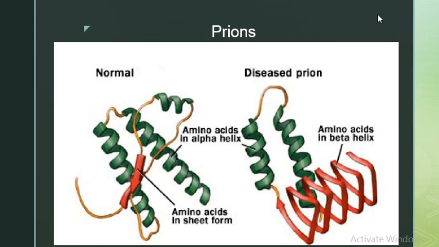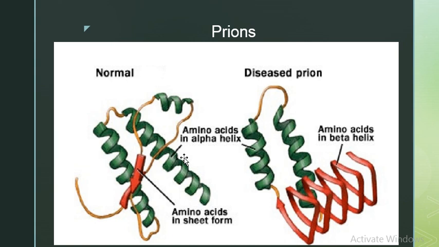A prion is an abnormally structured protein. Our normal protein has the same amino acids which are present in the prion. The amino acids in the normal protein and in the prion are the same, but they differ in structure. Here is a beta pleated structure and there is an alpha structure.